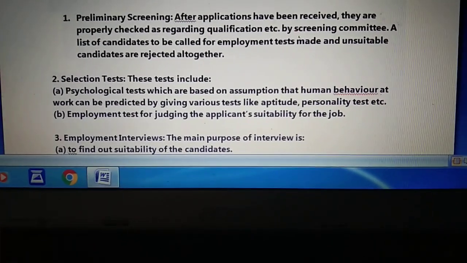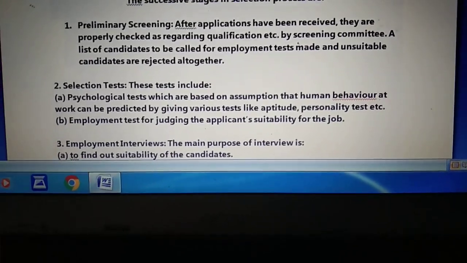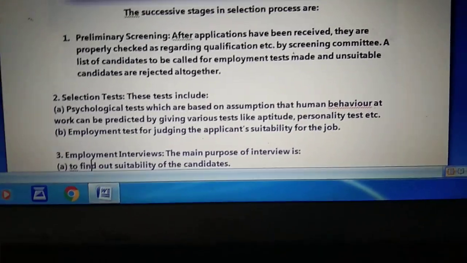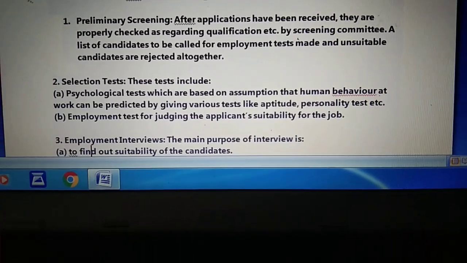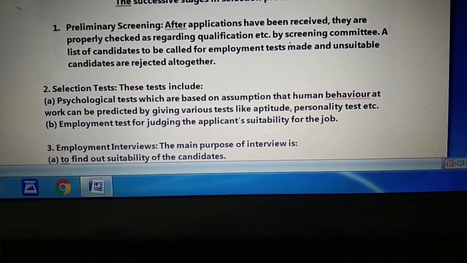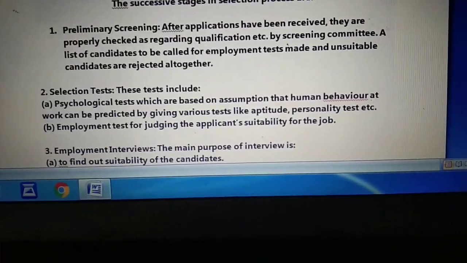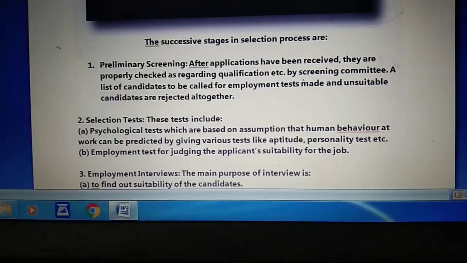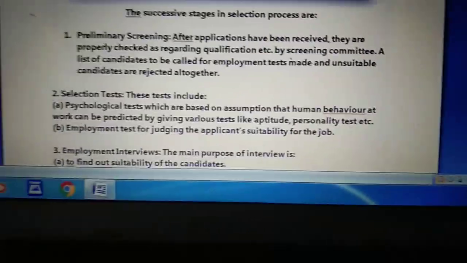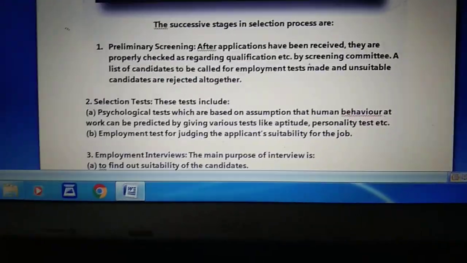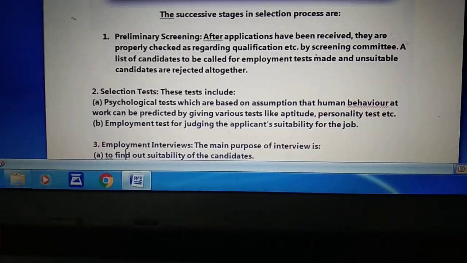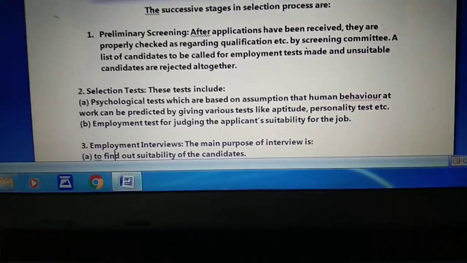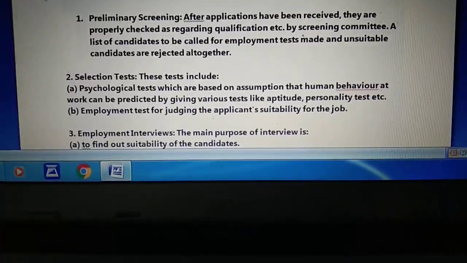And what do we measure in the intelligence test? We basically measure the learning capacity or ability of an individual, the ability to take decisions and the ability to make judgments. This can be found out with the help of an intelligence test, which is a part of the selection test and also of the psychological test.